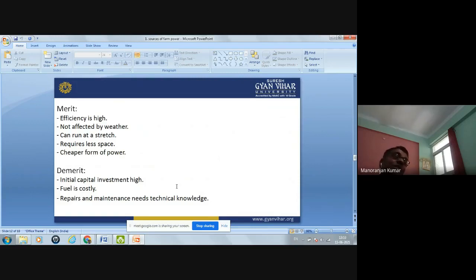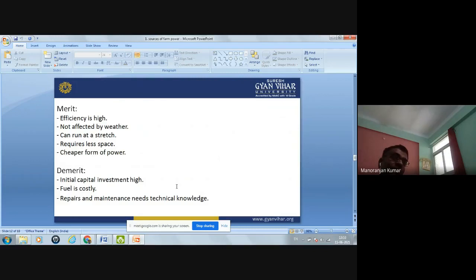The demerit is that its initial capital investment is high. Initially, it requires more money to purchase this type of power, but overall it is cheaper. Fuel is costly nowadays. Petrol and diesel are very costly. So this fuel is costly.